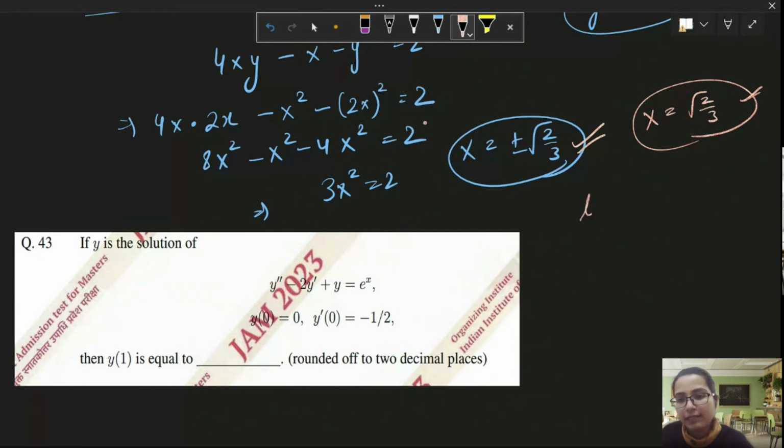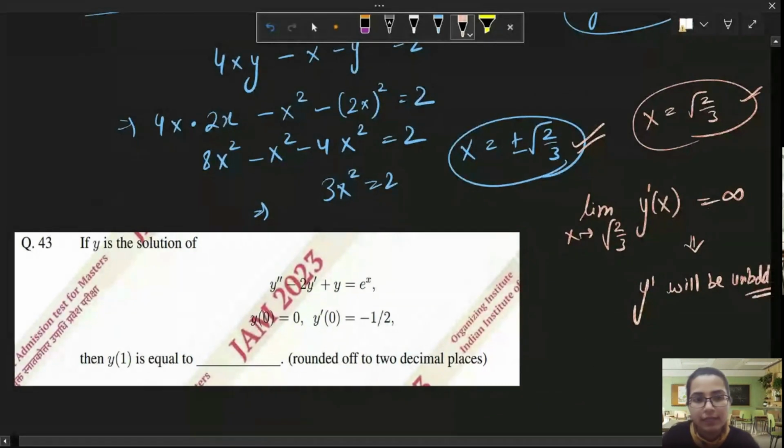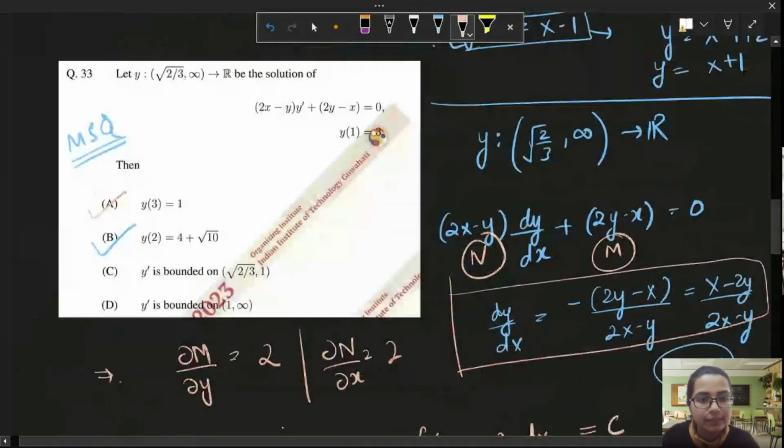If you find the limit as x approaches root 2 by 3 of y of x, then this will be approaching infinity or minus infinity. And thus y dash, sorry, this is dy by dx, so y dash will be unbounded around this point.